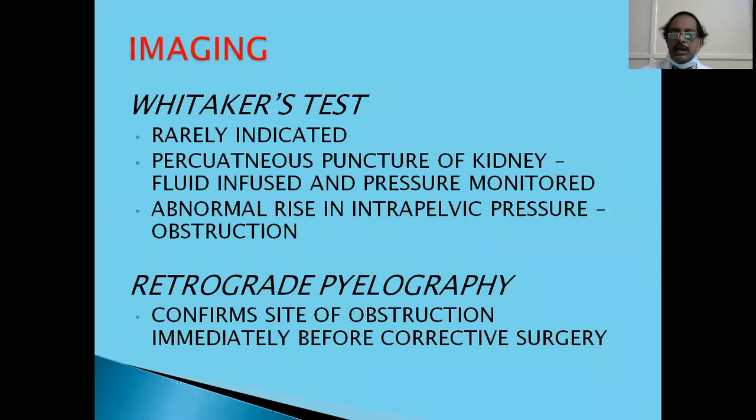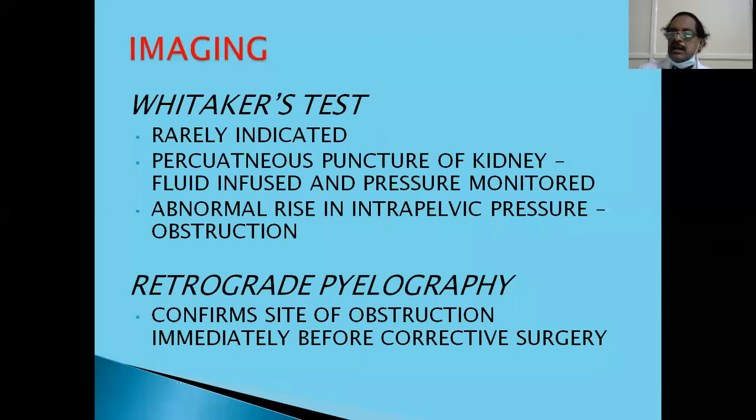And then retrograde pyelography, what does it mean? You do a cystoscopic examination wherein you put an instrument through the urethra into the bladder and see what is there. You identify the ureteric orifices, which are at the ends of the trigone, and then you cannulate on that side. Suppose you have hydronephrosis on the right side, you have to evaluate the ureter completely.